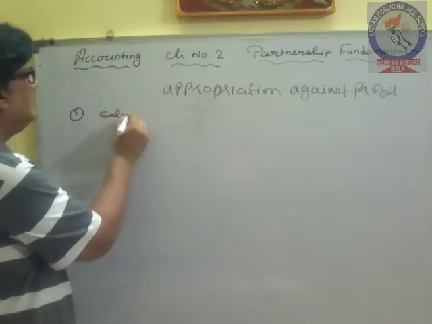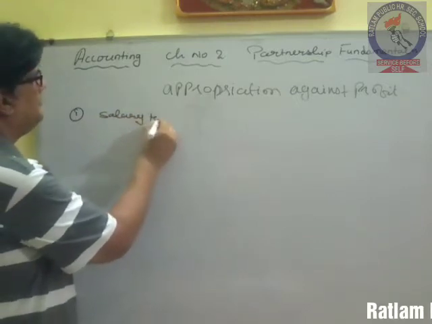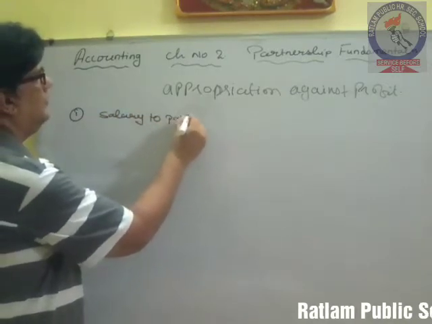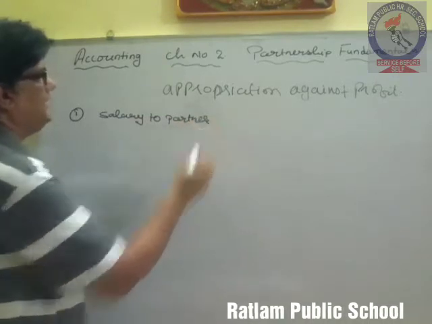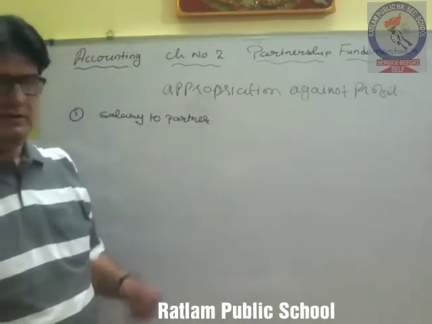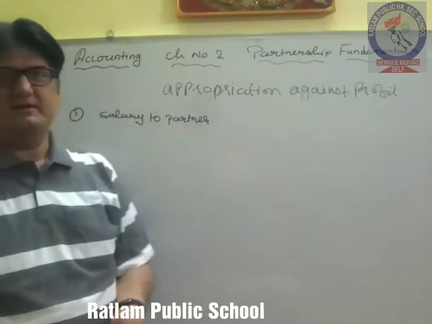Salary to partner. So this is a very simple fundamental.